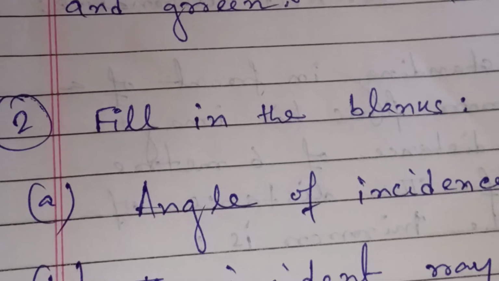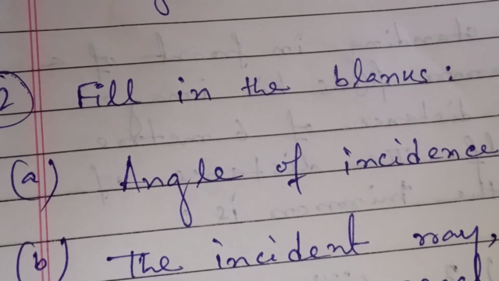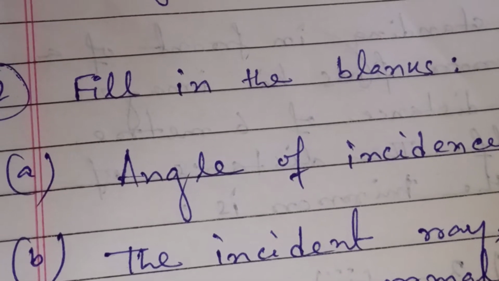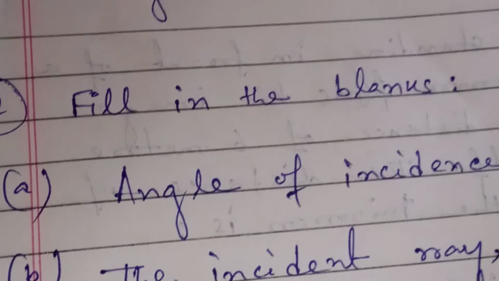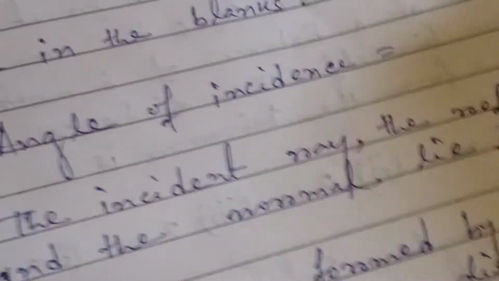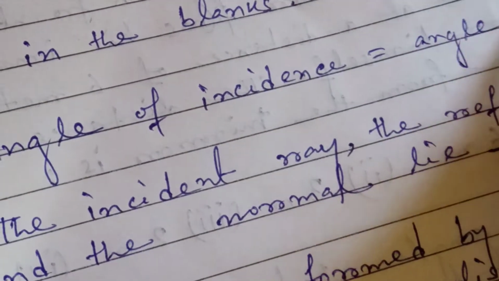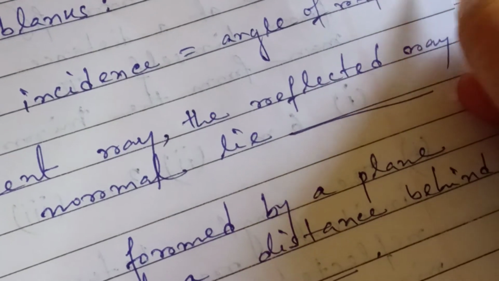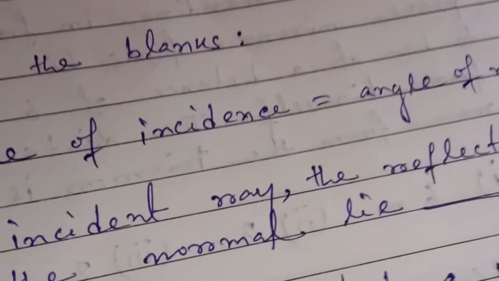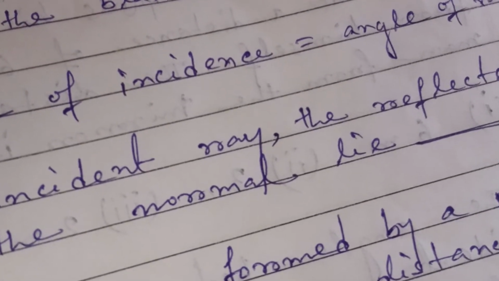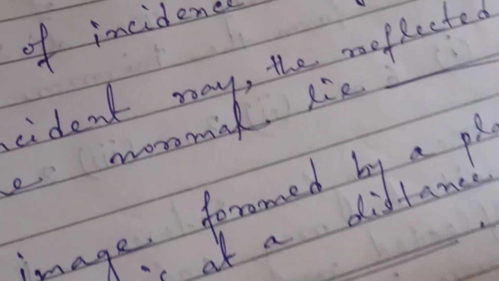So now you see the second question is the fill in the blanks question. The angle of incidence equals to dash. So according to the law of reflection, we know that the angle of incidence is always equal to the angle of reflection. So you write down here angle of reflection. Now question number B. The incident ray, the reflected ray and the normal lie in the same plane.